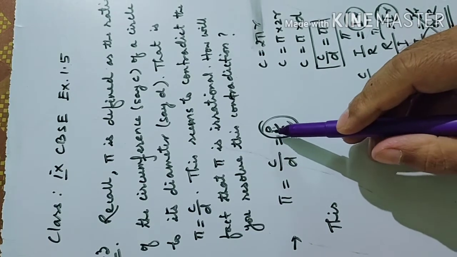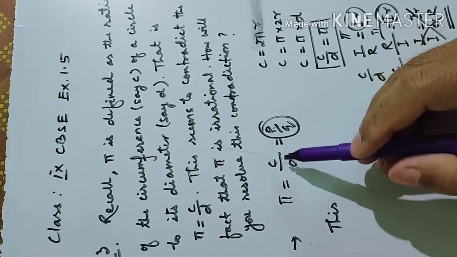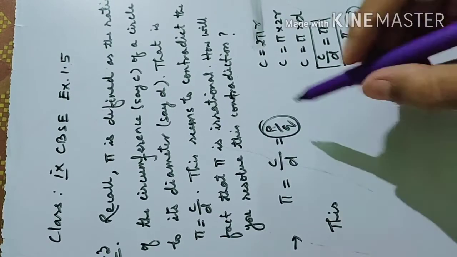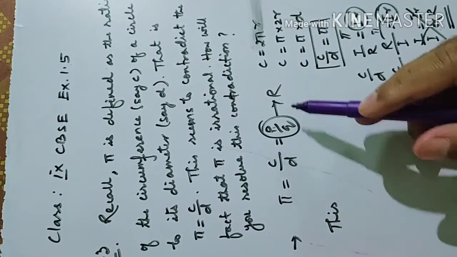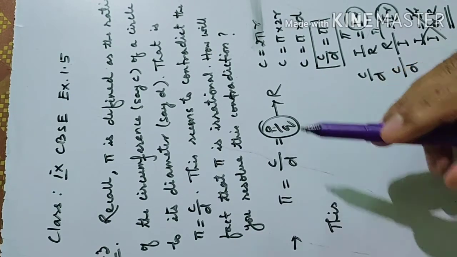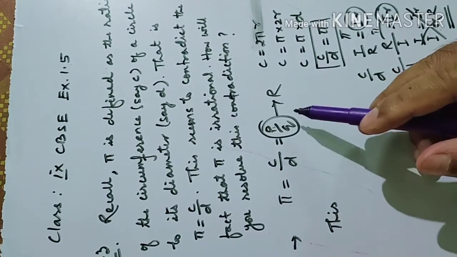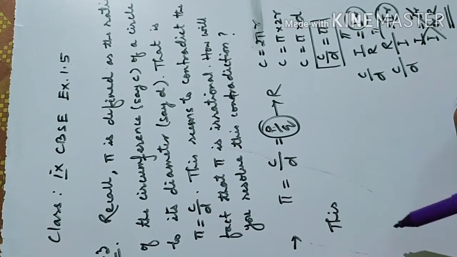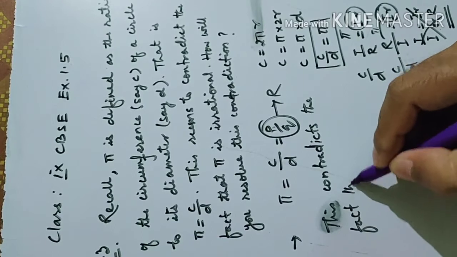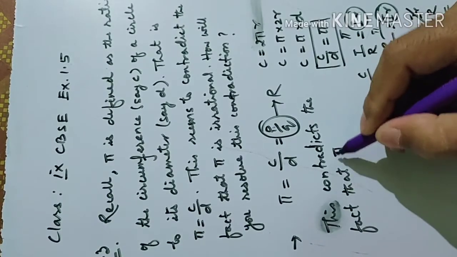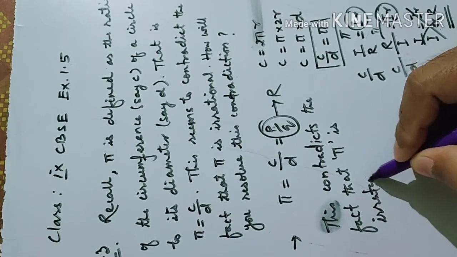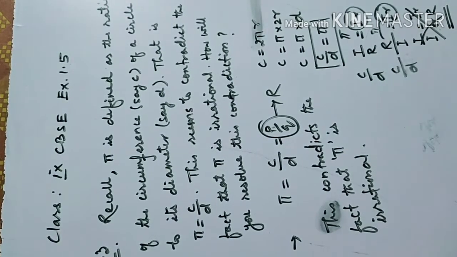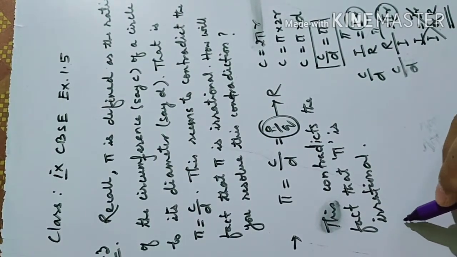Now it becomes p by q. If it is in the form of p by q, it will be rational, right. But if pi is a rational number, it contradicts the fact that pi is an irrational number. But how to resolve this?